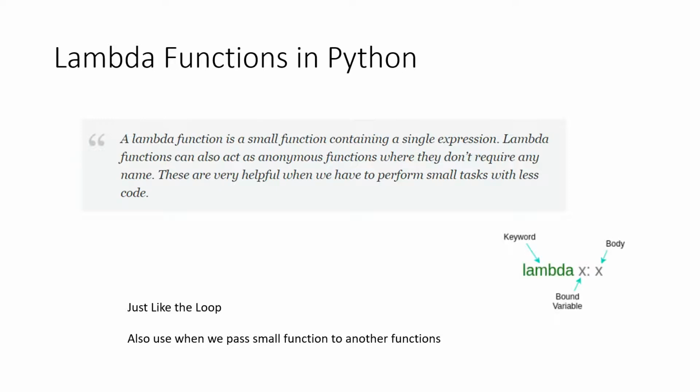First of all, the syntax of the lambda is the lambda keyword, and then the bound variable, which you can use as a parameter or argument, and then the function body. Then the body is whatever you want inside it. So the keyword is lambda, the bound variable can be the arguments, and then the body expression.